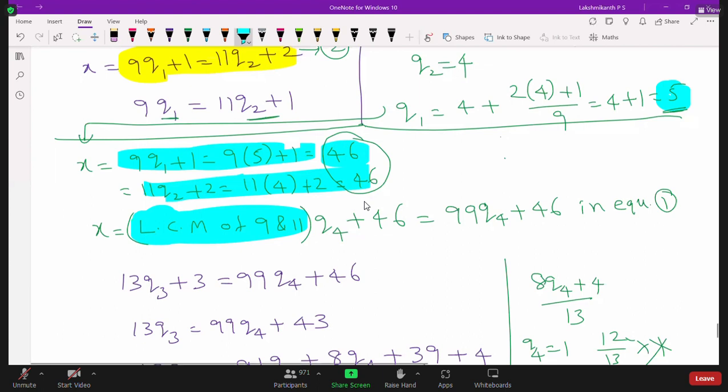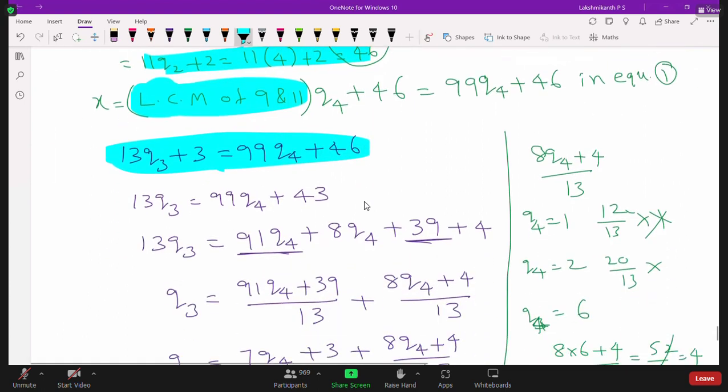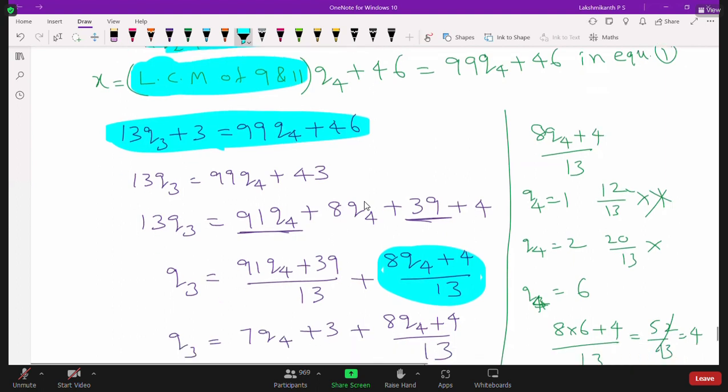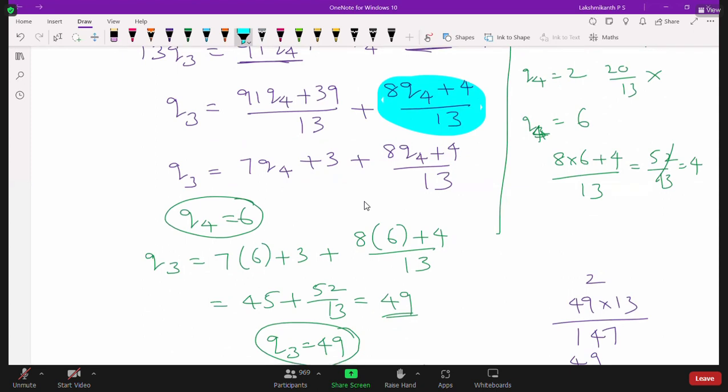That is the reason we have equated to that third condition. Now we have expressed Q3 in terms of Q4 in such a way that (8Q4 plus 4) by 13 is a natural number. So what is the least value of Q4? The least value which satisfies is 6. Q4 is 6.